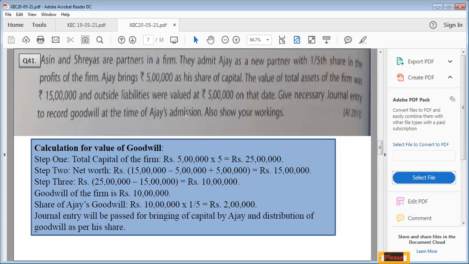Now we have to pass journal entries. So the first journal entry is cash account debited to Ajay's capital, that is 5 lakh. Then Ajay's current account debited to Asin's capital, to Shreya's capital, and this 2 lakh will be distributed among them equally, because the question is silent about old profit sharing ratio.